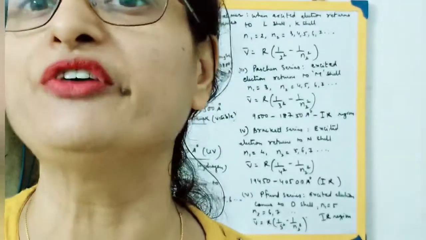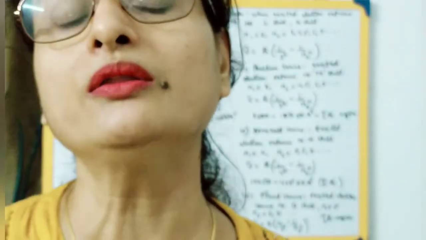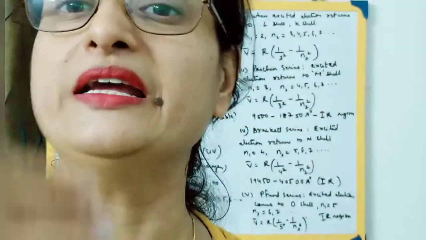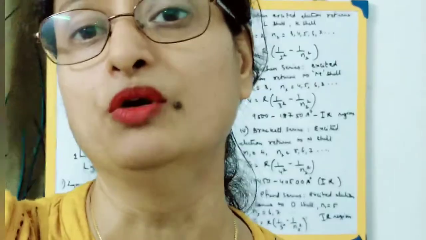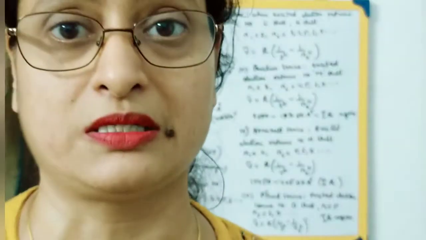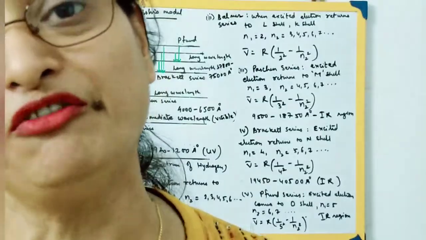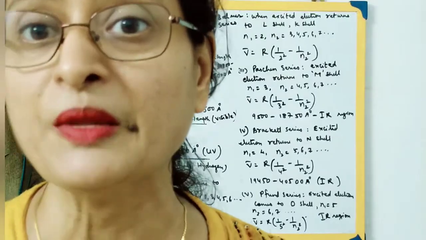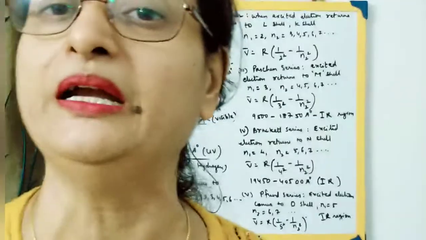Obviously each one has one electron, and those electrons will move to different energy levels. So obviously when many atoms are there, each with one electron, those electrons will be moving to different energy levels.